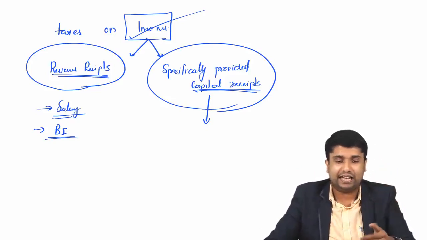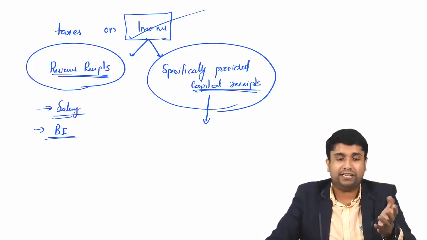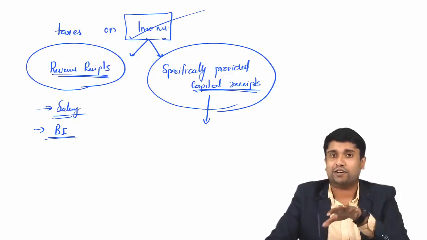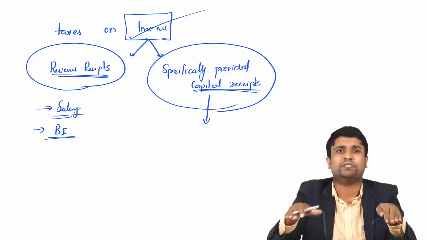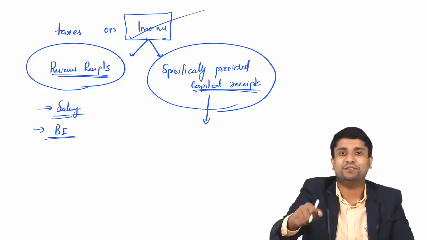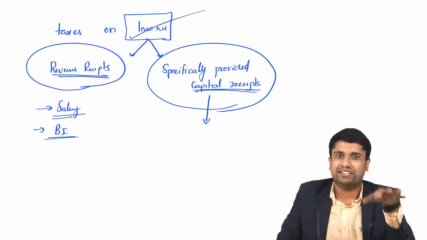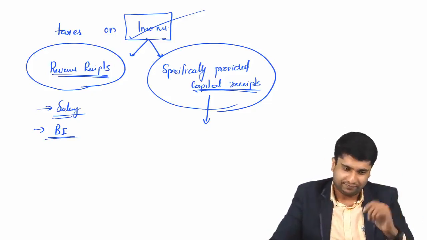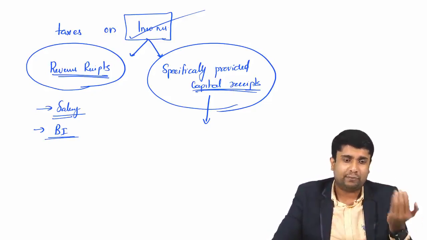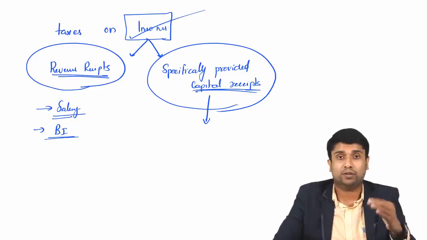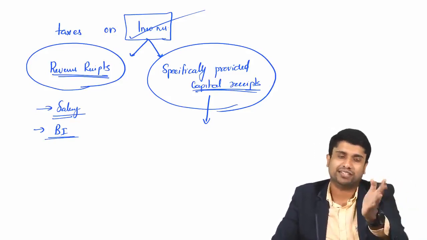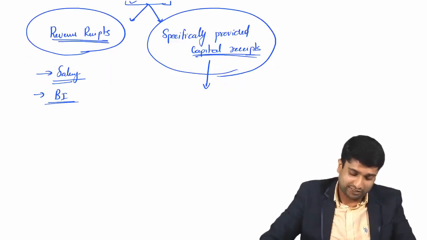For a better understanding, I have written certain examples and situations of this nature of income in the PDF material given to you. You can refer to that table. These tables are not that important for your exam. It is only for the purpose of understanding, because while studying income tax you need to know what income is. Otherwise, it is not that important for your exam. Again, capital receipts versus revenue receipts: revenue receipts means all recurring receipts, and capital receipts means anything other than revenue receipts.